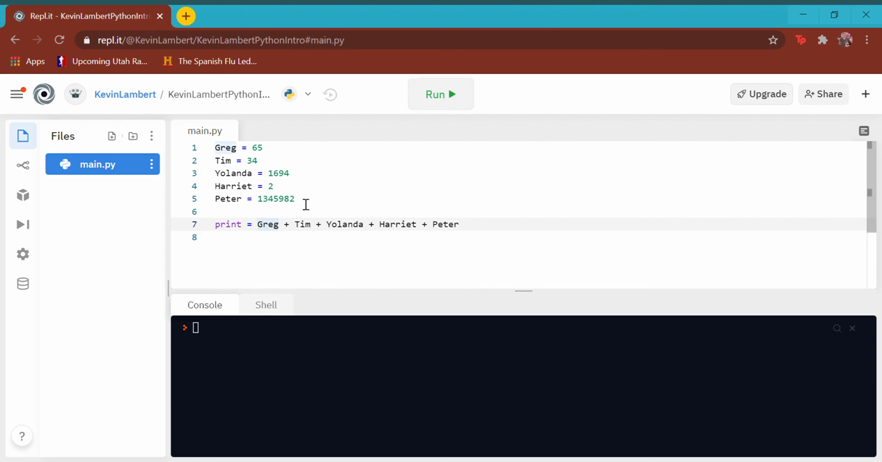Oh, you know what? I said print equals. Ha! I forgot to use the parentheses. So there we go. It equals 1,347,777.